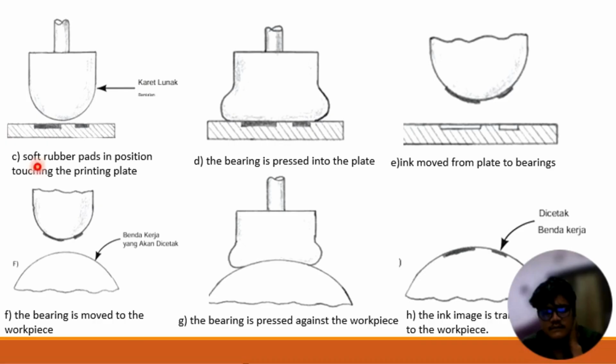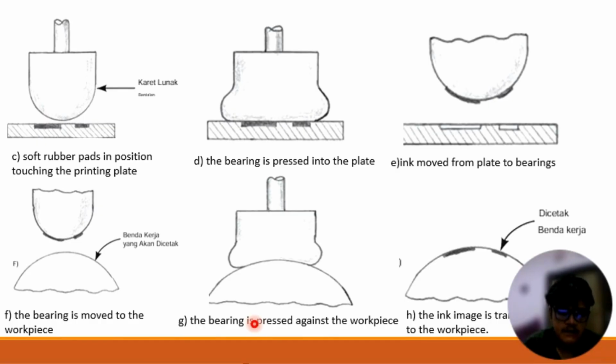And picture C, a soft rubber pad is in position over the printing plate. And picture D, the pad is pressed down into the plate. And picture E, ink moved from plate to pad. And for F, the pad is moved to the workpiece.